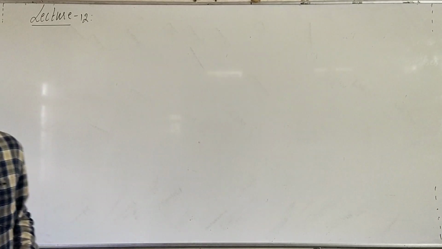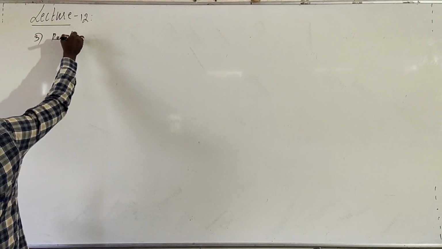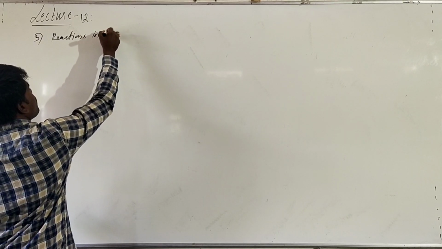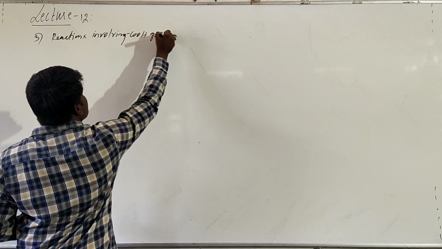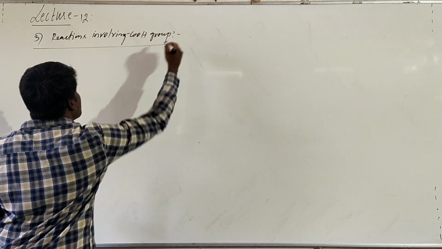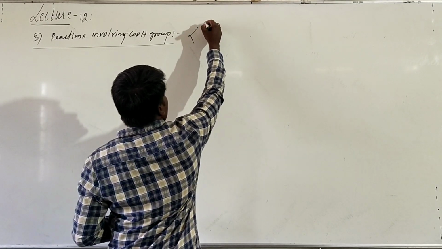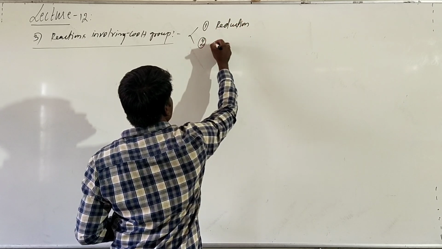Right? This completes the discussion about the second type of reactions, that is, reactions of carboxylic acid due to the cleavage of the C-O bond. And the third type of reactions are reactions involving the carboxylic group. The complete carboxylic group, the COOH group, will participate as a whole. There are two types of reactions basically. One is a reduction reaction, and the second one we call decarboxylation reaction.